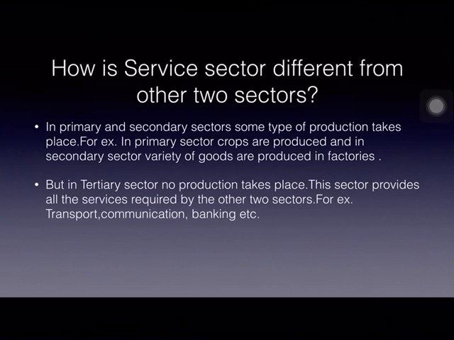In primary and secondary sectors, as we have seen, some type of production takes place. For example, in the primary sector, crops are grown, crops are produced. And in the secondary sector, a variety of goods are produced in factories by using machines. So in both the sectors, some type of production takes place.